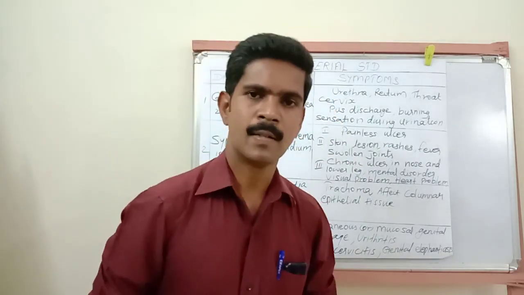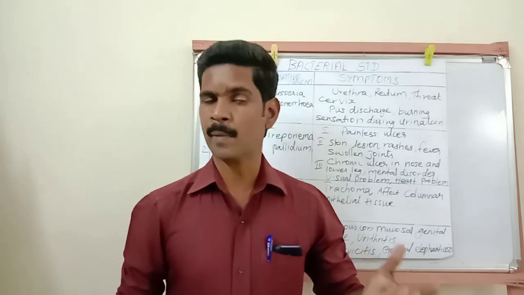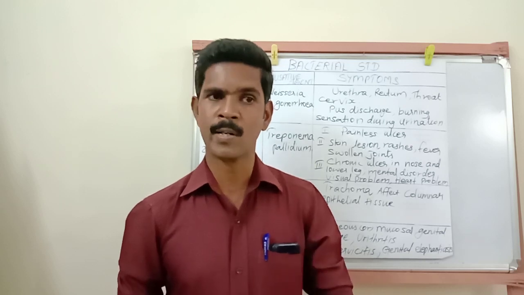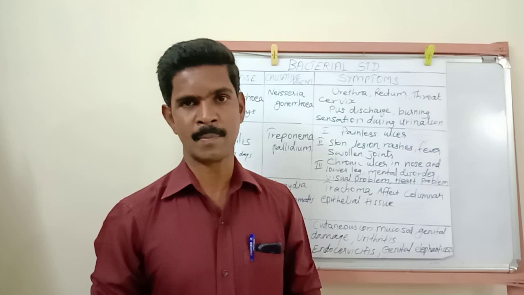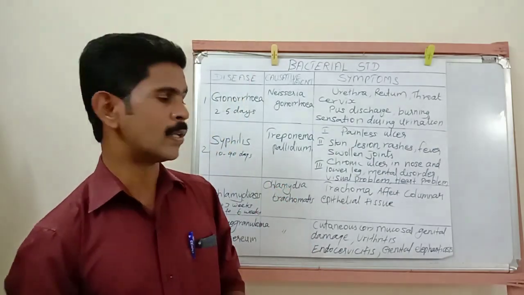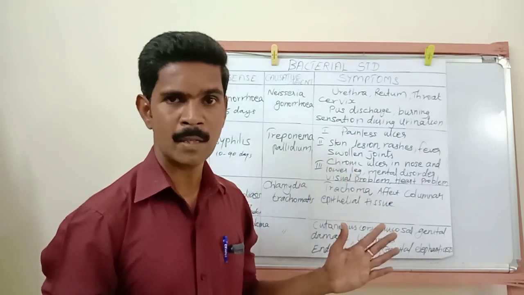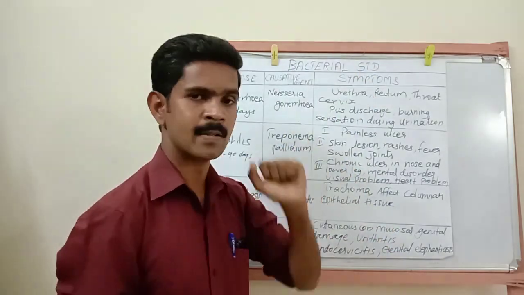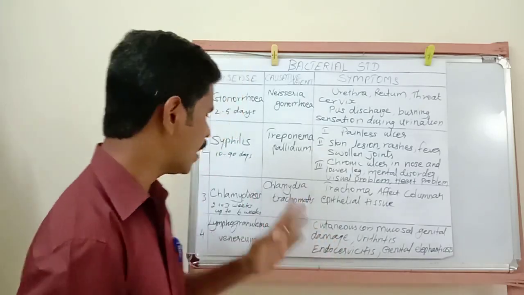Okay, dear students, listen very carefully. Already I told you the sexually transmitted infection may be due to bacteria or virus or fungus or protozoan disease. Now we are going to study about all these diseases, some examples of sexually transmitted diseases. In this chart I have written the disease name, causative organism name, incubation period and the symptoms of some bacterial sexually transmitted diseases. Four bacterial sexually transmitted diseases I have written here.